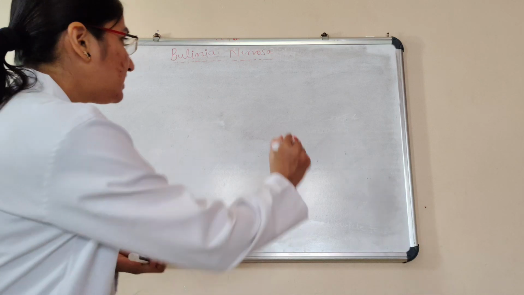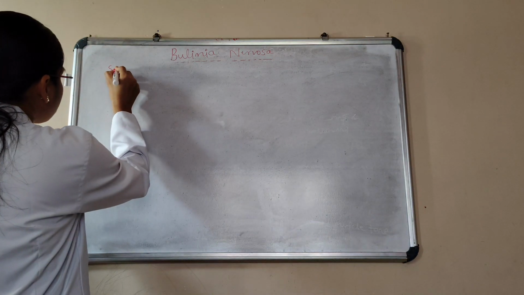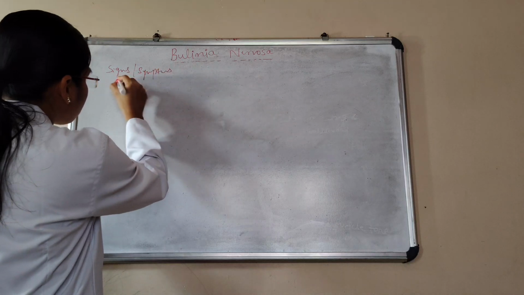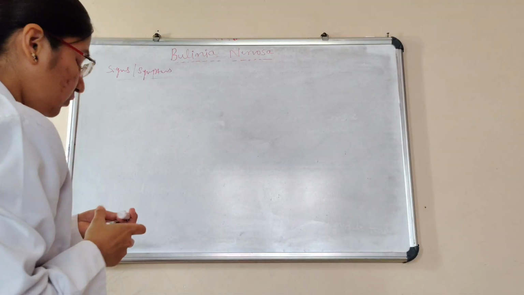Next, we'll see the signs and symptoms of bulimia nervosa.